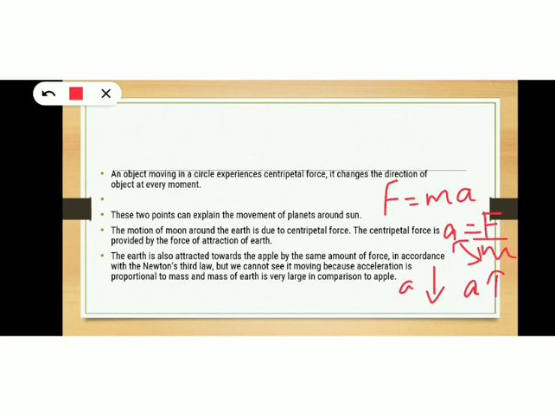So that's why we see apple falling towards the earth. At the same time, the earth is not seen moving towards the apple. Even though the attraction is there, the earth is not moving towards the apple because of its large mass. Okay, so that is said here: the earth is also attracted towards the apple by the same amount of force in accordance with Newton's third law, but we cannot see it moving because acceleration is inversely proportional to mass, and the mass of earth is very large in comparison to apple.